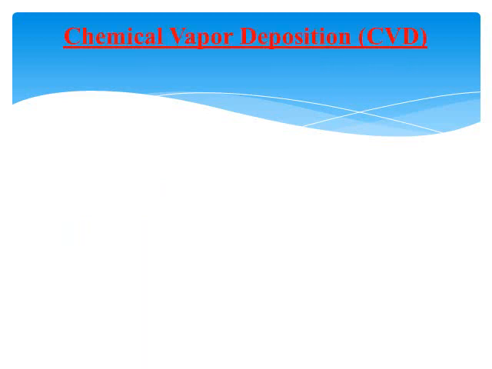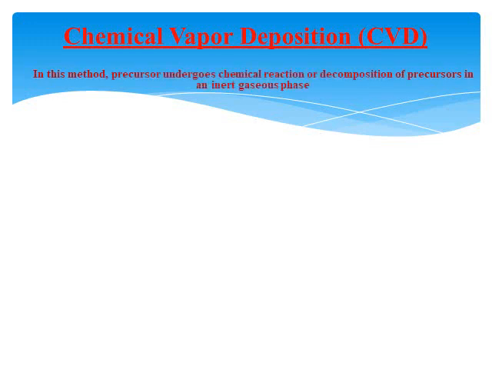So, in the synthesis of nanomaterials, chemical vapor deposition is one of the methods. In the chemical vapor deposition, what is the principle of the method? Now, the principle of the method involves chemical reaction or a decomposition of a precursor in an inert gaseous phase.